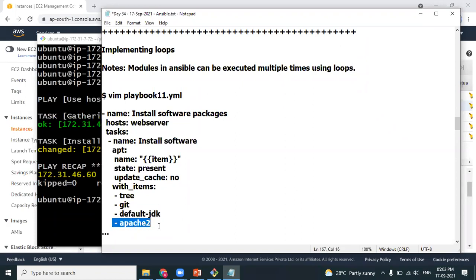Packages will be installed when you run the playbook only once. Okay, so you can implement it. Loops is all about executing a specific code multiple number of times. Anuj, that's what we are doing. I want to execute the apt module multiple number of times.